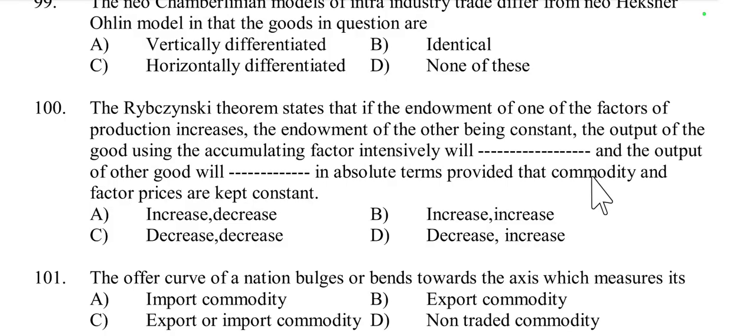It will increase and the output of the other good will decrease in absolute terms, provided that commodity and factor prices are kept constant. Option A is the right answer, because the output of the good that uses the increased factor intensively rises while the other good's output falls, assuming constant prices. That is called the Rybczynski theorem. Option A is the right answer.